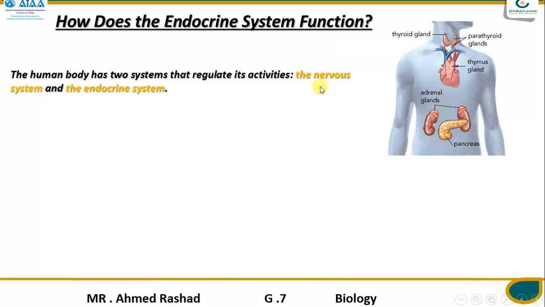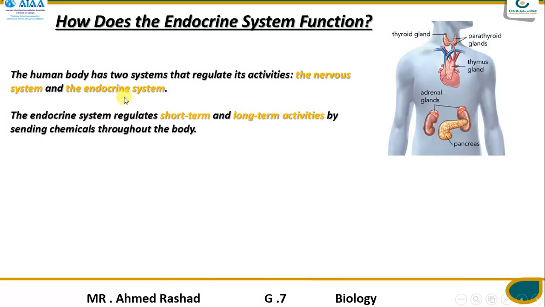Number one, the nervous system, which we talked about in the last chapter. The nervous system works together with the endocrine system to control all your activities. The endocrine system regulates two types of activities, short term and long term, by sending some chemicals throughout your body. How this happens is what we're talking about today, inshallah.